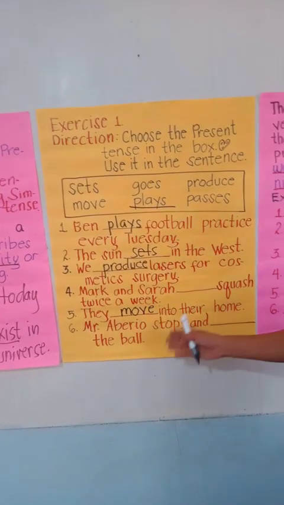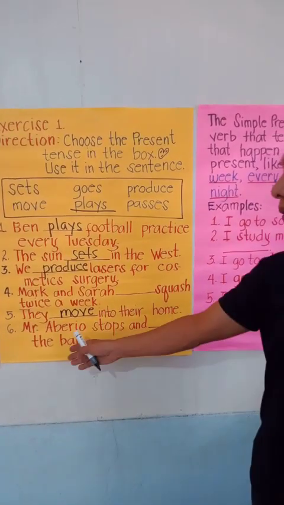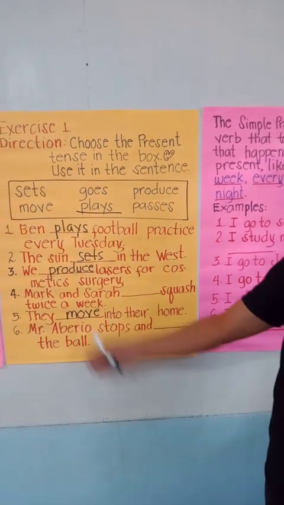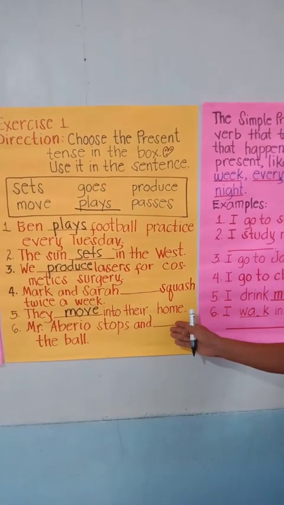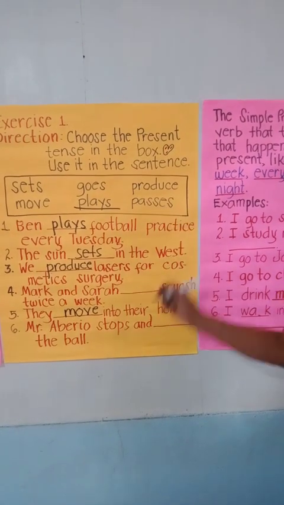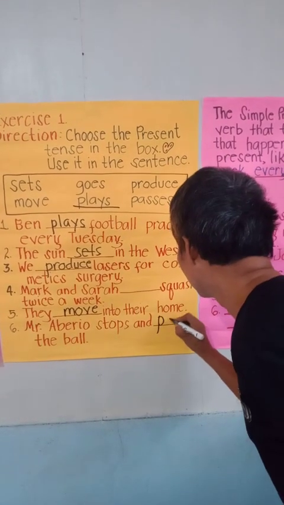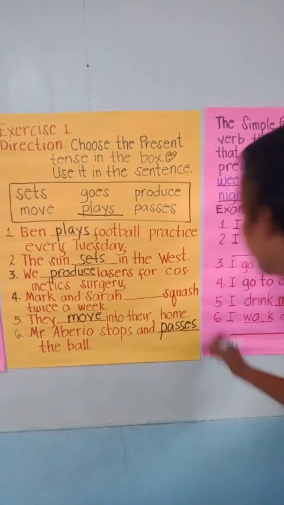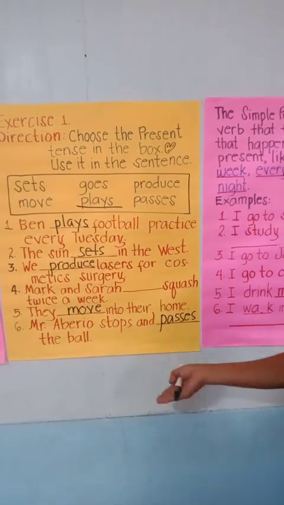Mr. Abreu stops and blank the ball. What do you think Mr. Abreu is doing? Mr. Abreu stops and passes the ball. You see, all these verbs are in the present tense. Clap your hands all together.